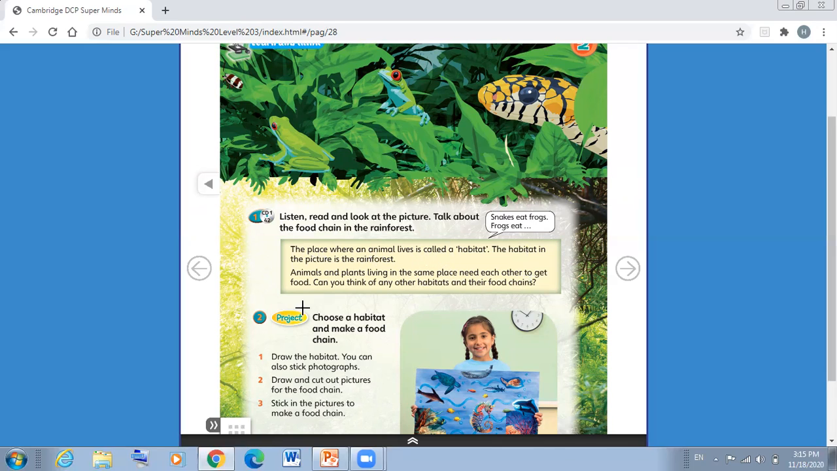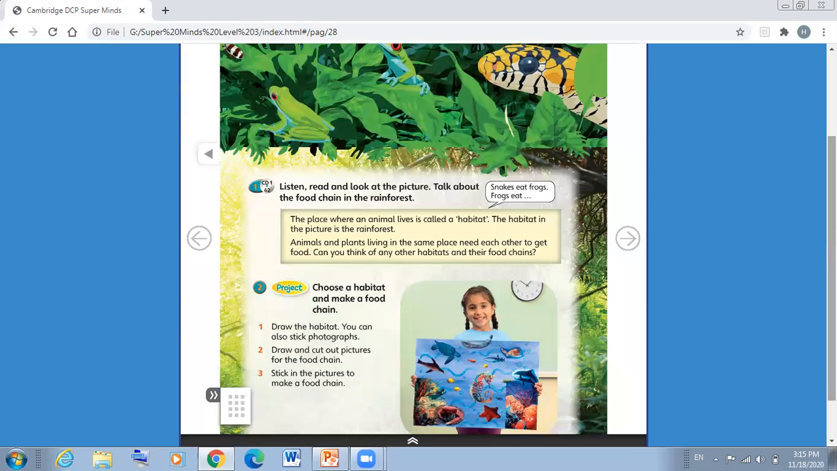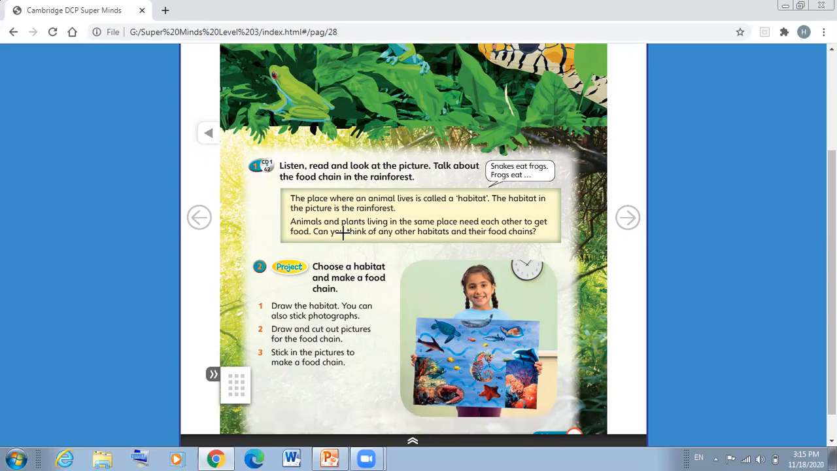Okay? The habitat in the picture is the rainforest. Can you tell me what animals live in the rainforest? Yes, we have a snake, a lion, a tiger, a monkey. All of these animals live in the rainforest. Animals and plants living in the same place need each other to get food. We said that some animals eat plants and some animals eat other animals. So animals and plants need each other to get food.